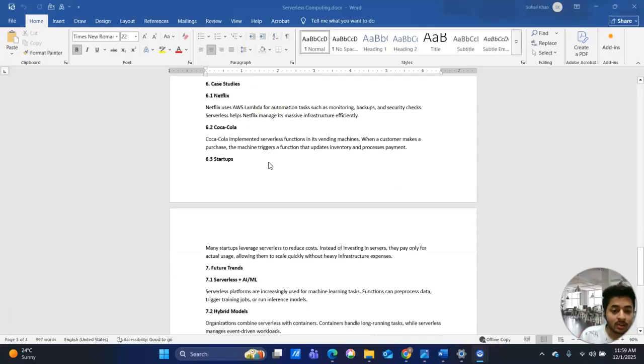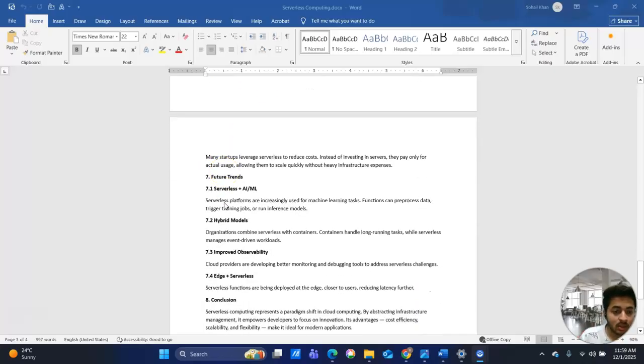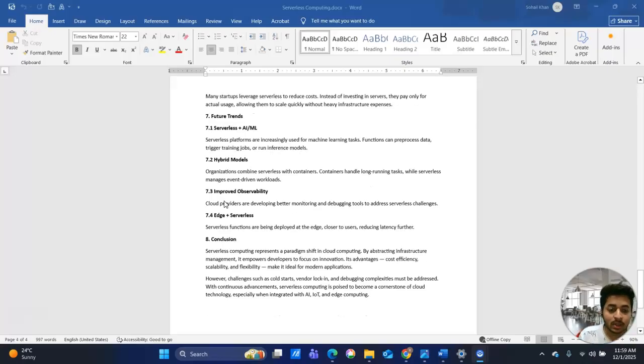Case studies: we can see Netflix, Coca-Cola, startups, and others. These are the case studies so that you can check them out. Future trends: serverless plus AI/ML, hybrid models, improved observability, edge plus serverless. Improved observability means cloud providers are developing better monitoring and debugging tools to address serverless challenges.